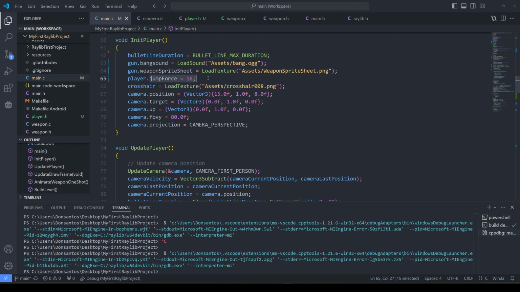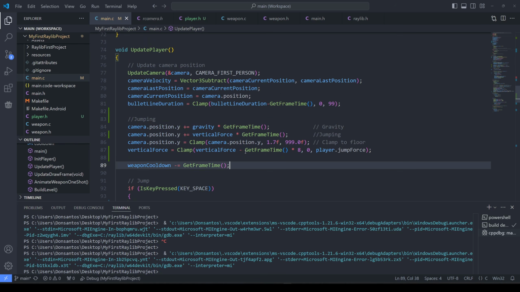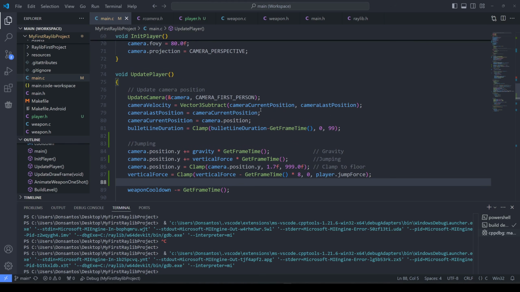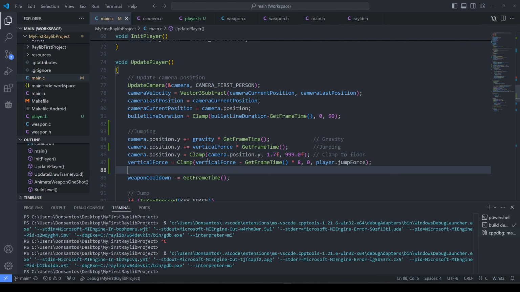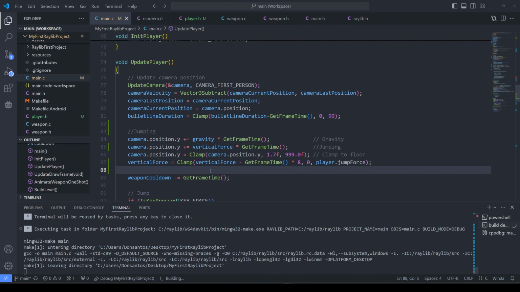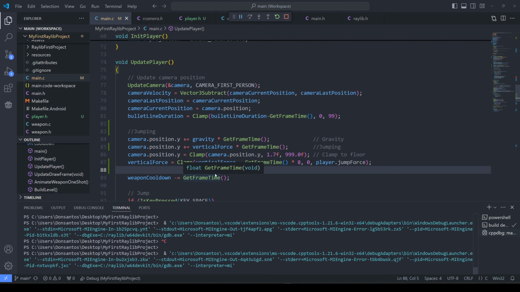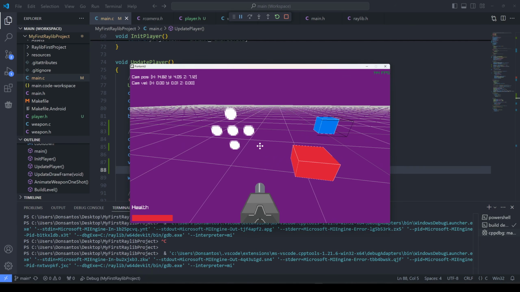We set the jump force to something like 16, and we make the jumping decay faster by a multiple. So that way we should still reach the number 16. Or sorry, we are at 16, it's just decaying faster, giving us a snappier jump.